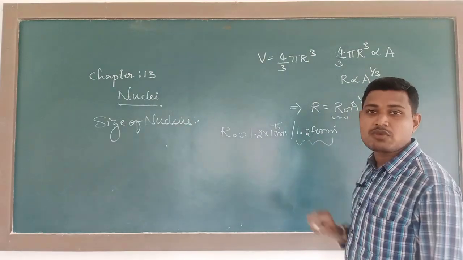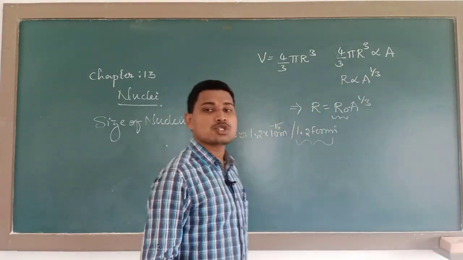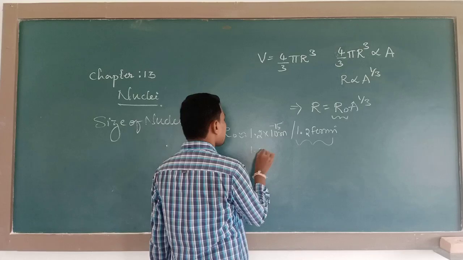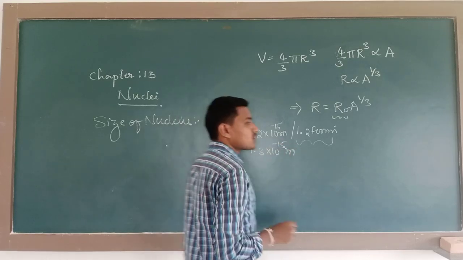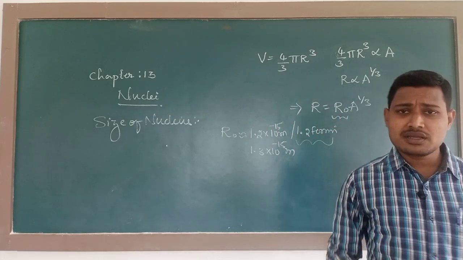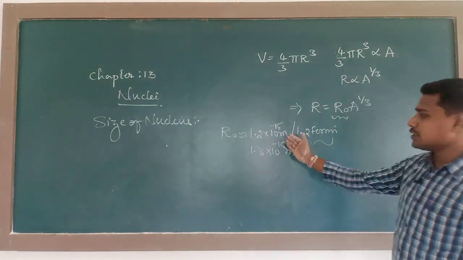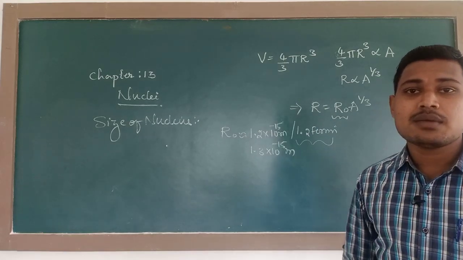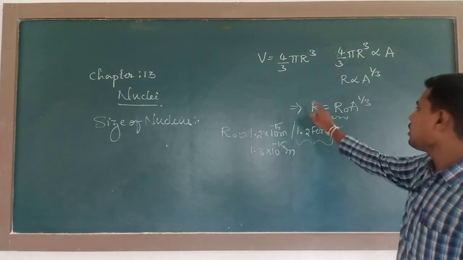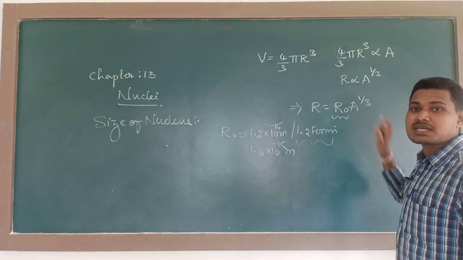In one book they have given 1.2, in some books 1.3 into 10 raised to minus 15 meter. You can take either 1.2 or 1.3 as the proportionality constant between R and the mass number A.